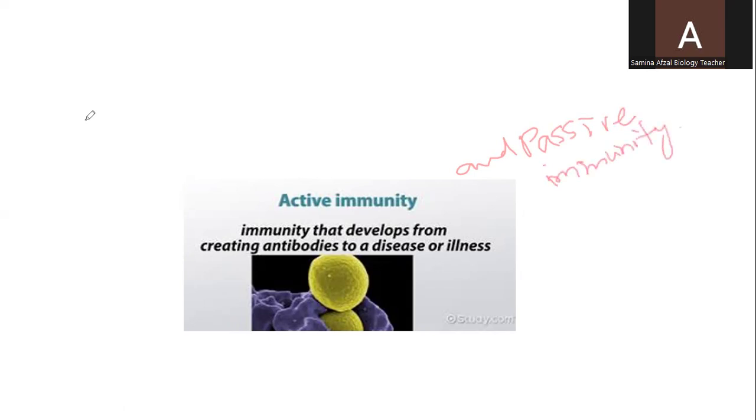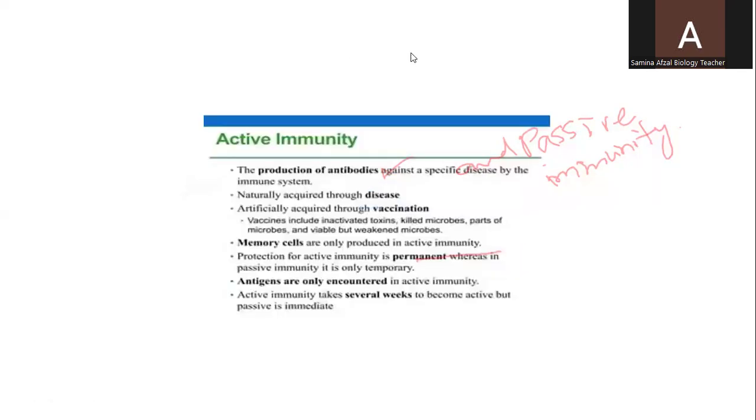First of all, we will discuss what active immunity is. It is the immunity that develops from creating antibodies to a disease or illness, and these antibodies are produced by lymphocytes. And in the next slide, we will discuss many facts about active immunity.